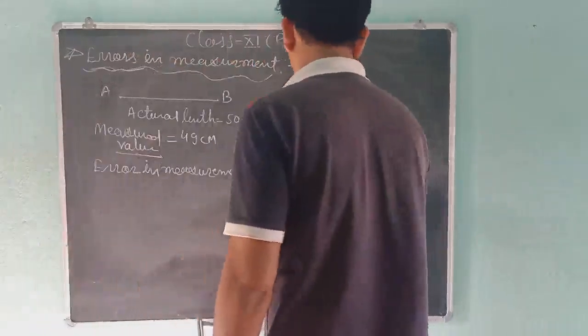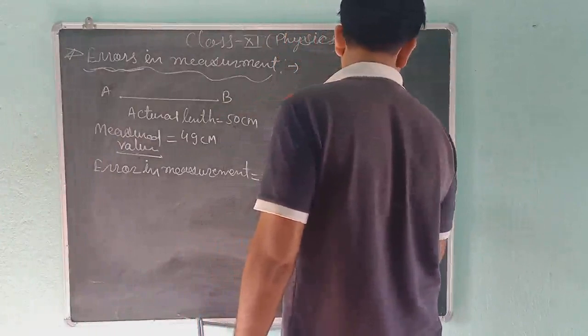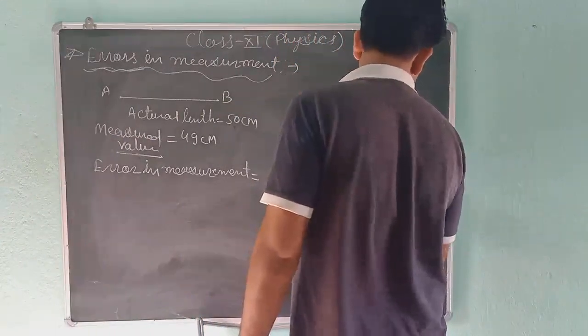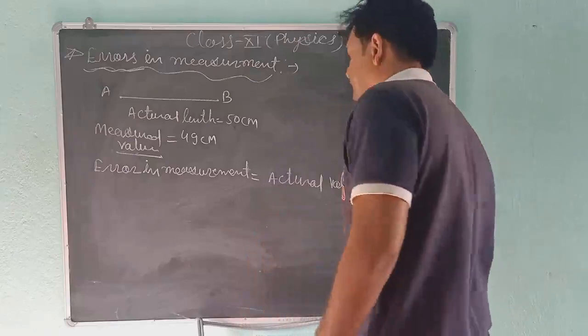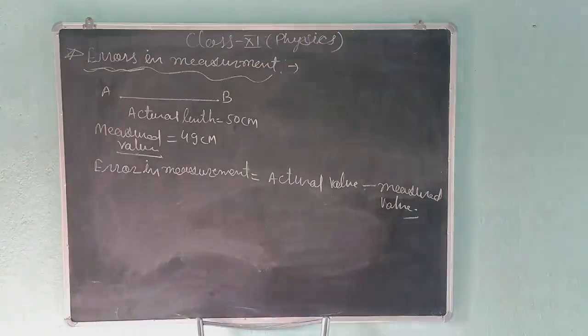This is the difference of actual value and measured value. This is the error in any measurement. Always remember this formula: error is equal to true value minus measured value, that is, actual value or true value minus measured value.